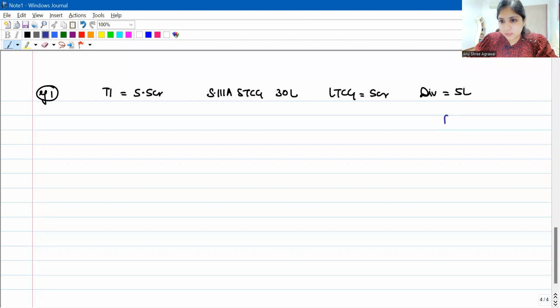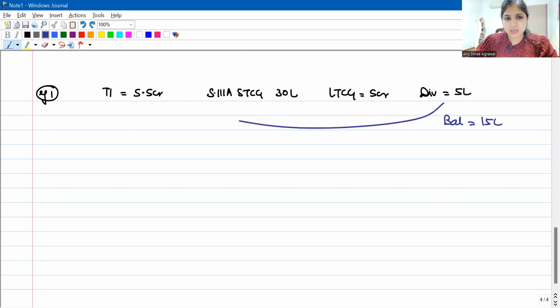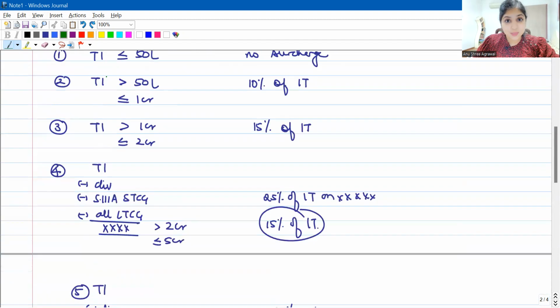So this leaves us with a balance income of 15 lakhs, right? So total income is 5.5 crores. It includes 30 lakh STCG, 5 crores of LTCG and 5 lakh of dividend income. So balance income is 15 lakhs. Now how will you calculate surcharge? Assessee is an individual, let us say. You will follow the sequence.